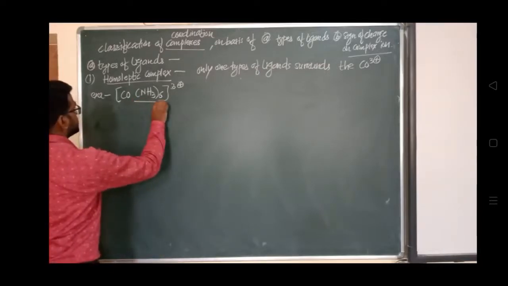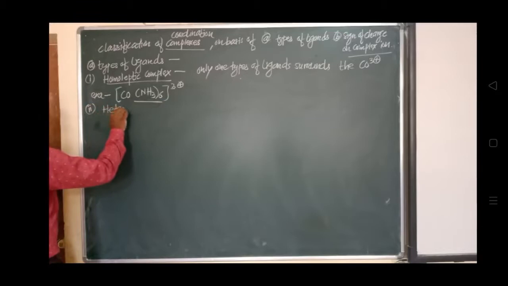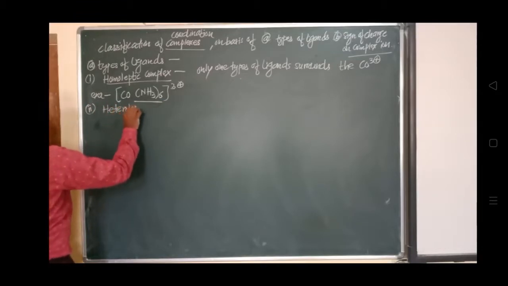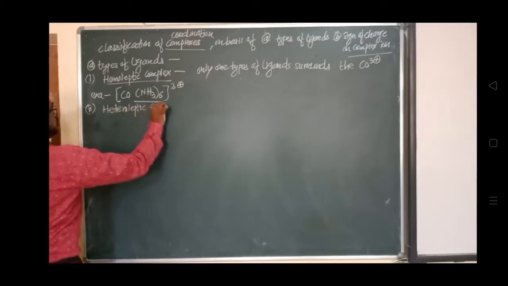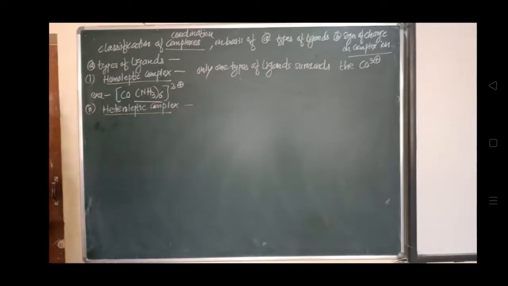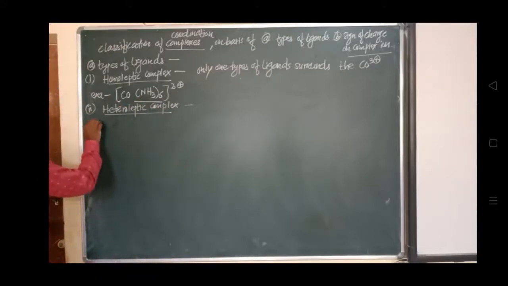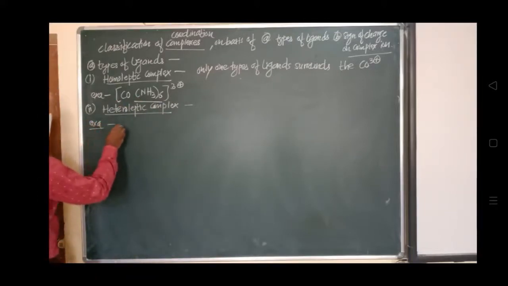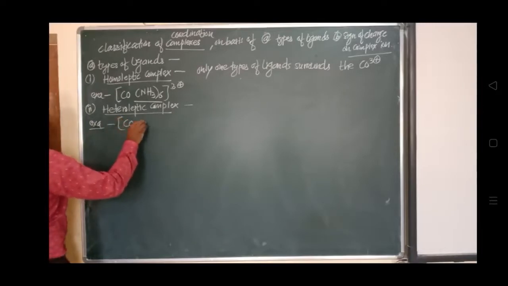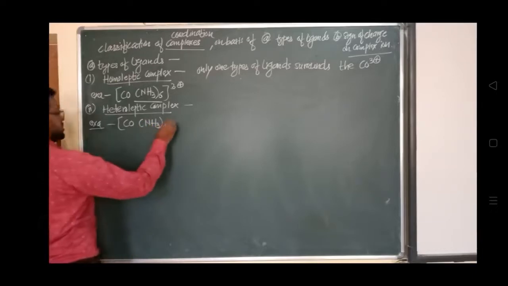Another second category is called a heteroleptic complex. Hetero means different. So a heteroleptic complex forms when the central metal ion is attached with different ligands. We'll see with the help of an example. So consider the example: this cobalt is attached with NH3 four times, and chloride, that is Cl2.